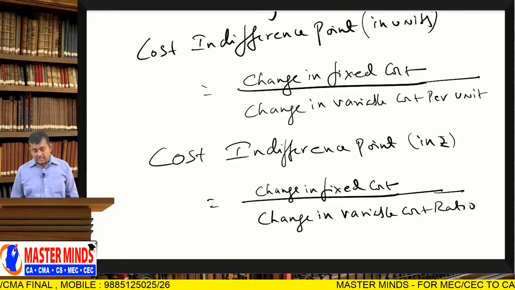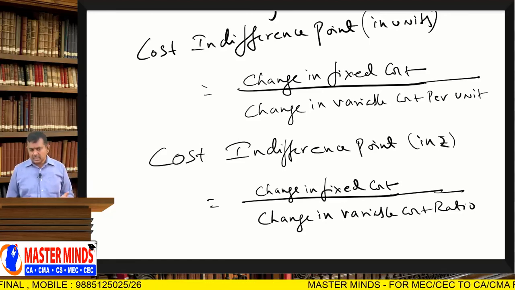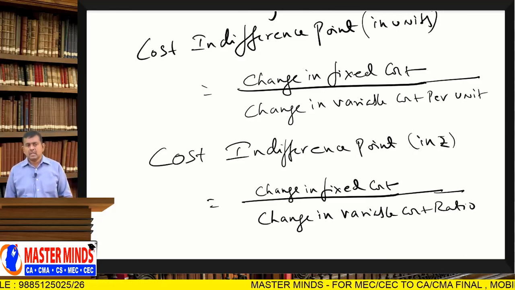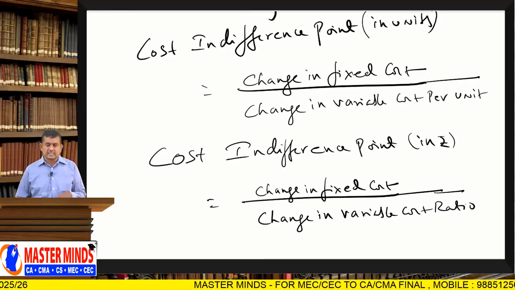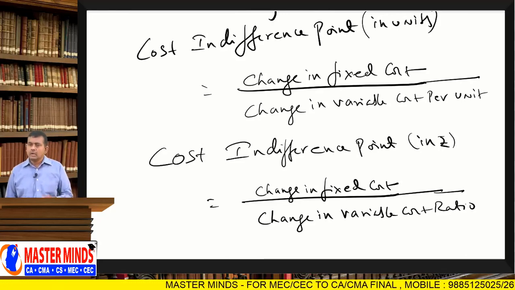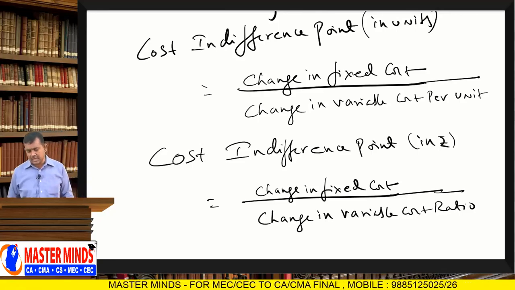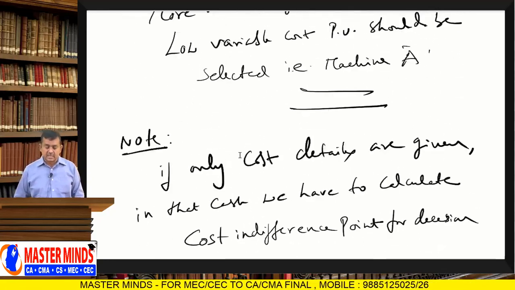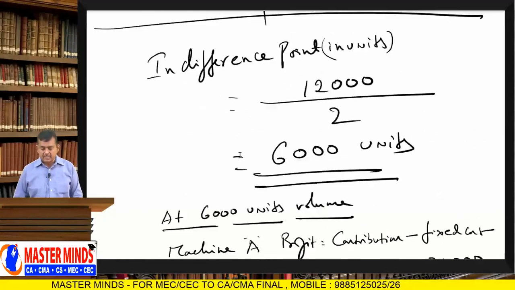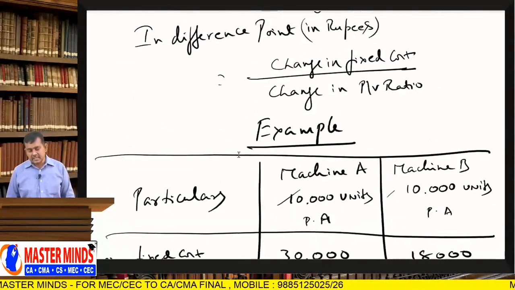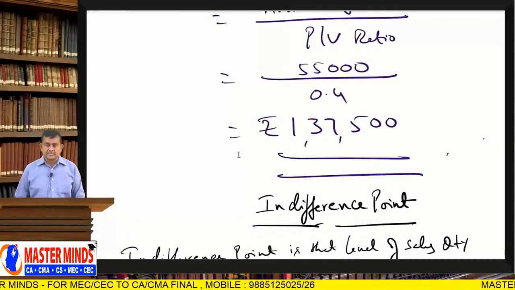So, decision making is the same. If the demand is more than cost indifference point, low variable cost option should be selected. If the demand is less than indifference point, low fixed cost option should be selected. So, this is the introduction of indifference point.